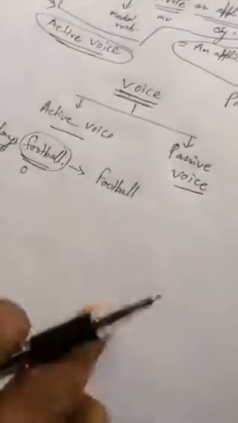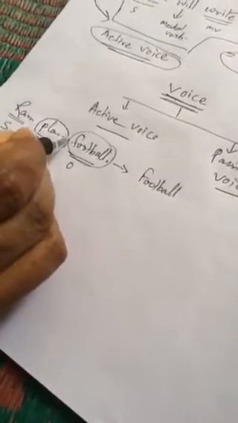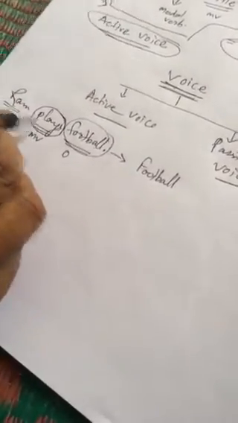After that you always remember, you have to see in which tense the sentence Ram plays football is framed. The sentence is framed in simple present tense. How do you recognize the simple present tense? If there is the base form of the verb or the present form of the verb.